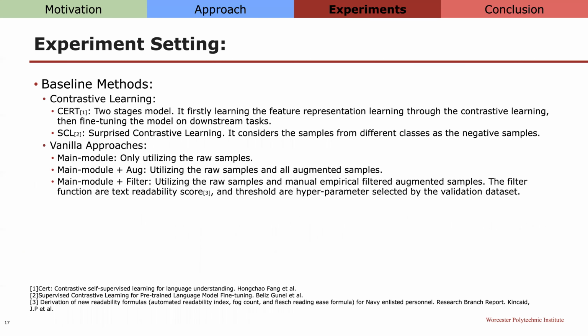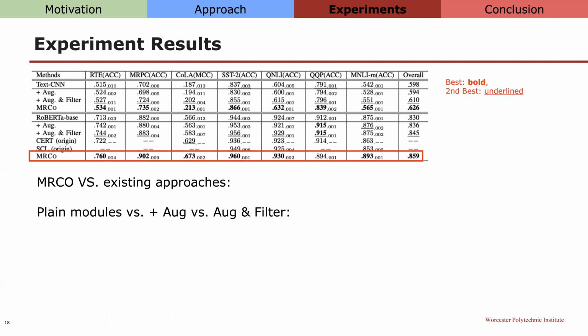For the baseline methods, we consider contrastive learning methods like SERT, SCL, and several variations of our approach. There is the main module, which only utilizes the raw samples; the main module plus AUG, which utilizes the raw samples and all augmented samples; and the main module and the filter, utilizing the raw samples and the filtered augmented samples. Here we utilize the readability score as a filter function. The threshold of the readability function is selected based on the validation dataset performance. The experiment results are listed in the table.